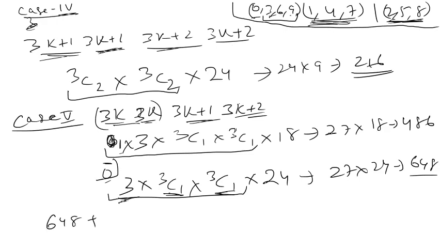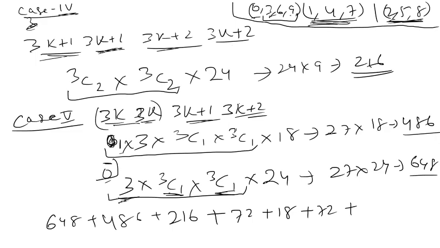So how many such numbers are there? 648 plus 486 plus 216 plus the other numbers we found: 72 plus 18 plus 72 plus 18 plus 18. This is coming out to be 1548. Okay, this is the final answer.